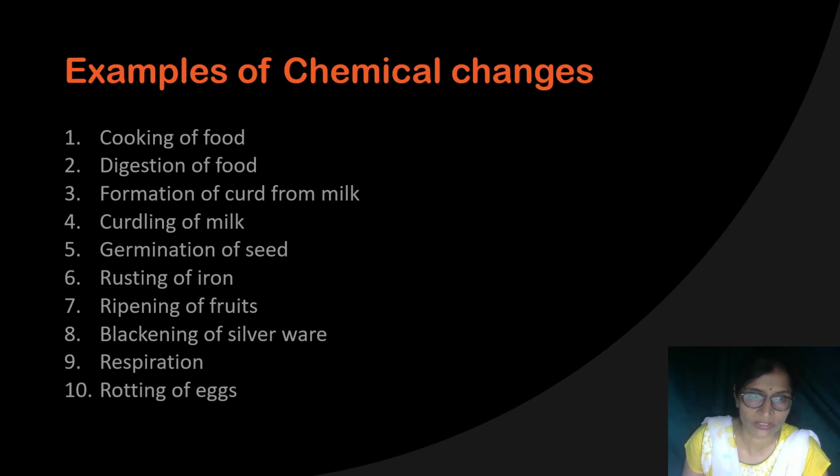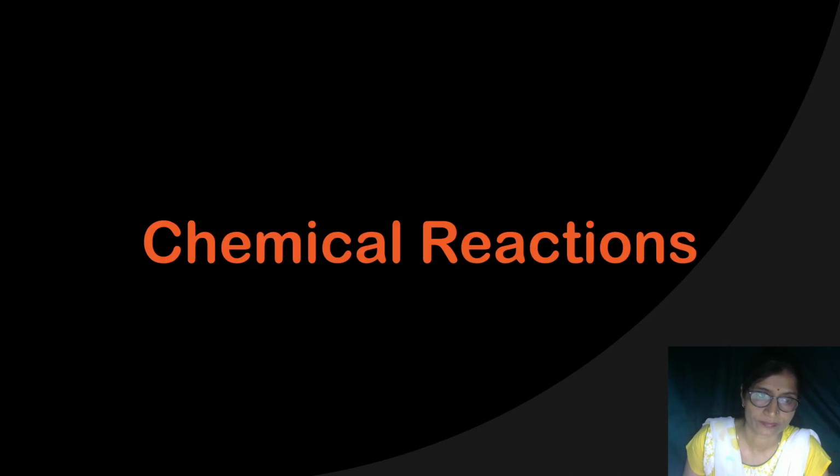A few more examples are cooking of food, digestion of food, formation of curd from milk, germination of seed, rusting of iron, ripening of fruit, blackening of silverware, respiration, rotting of eggs. All are examples of chemical change.